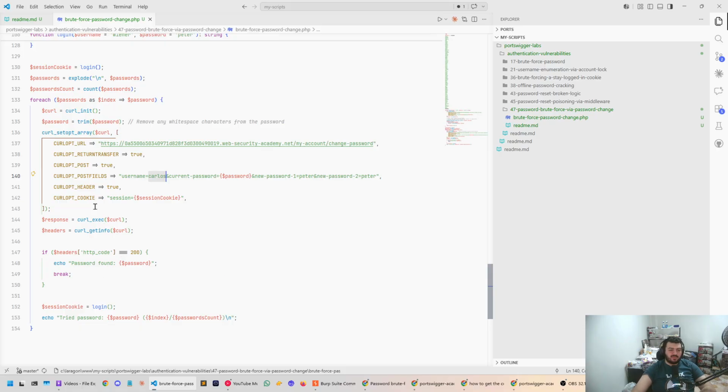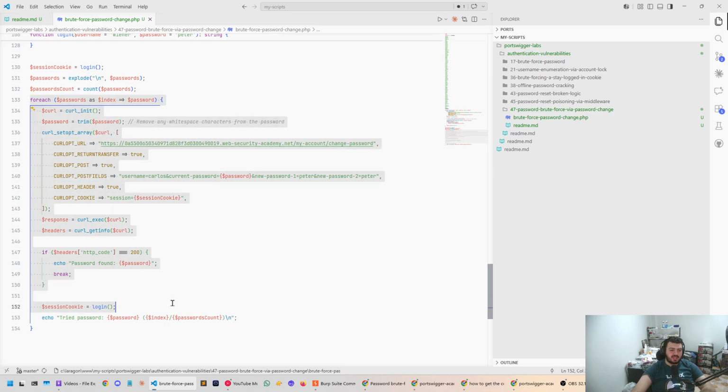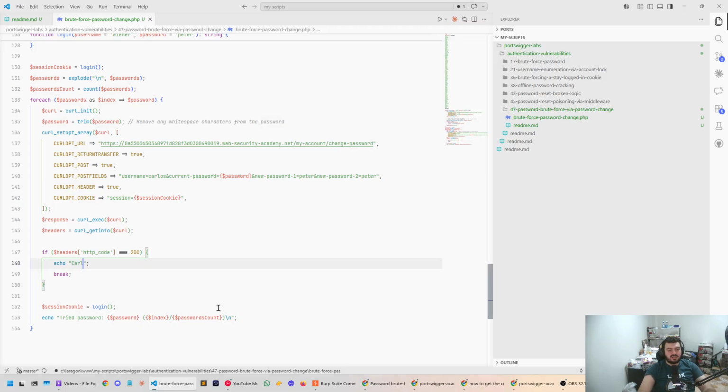But anyway, what we're doing here is very simple actually. We actually reset the password, but then here we are saying password found, which is a bit confusing. So we're gonna say Carlos's password was reset successfully. The old password is password.